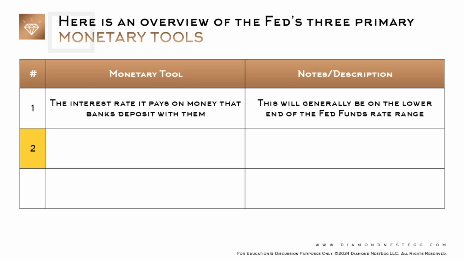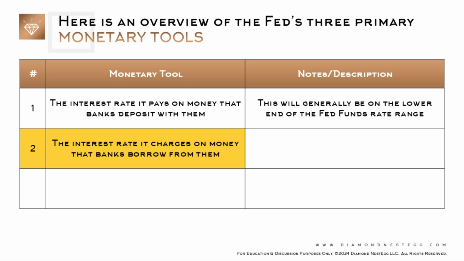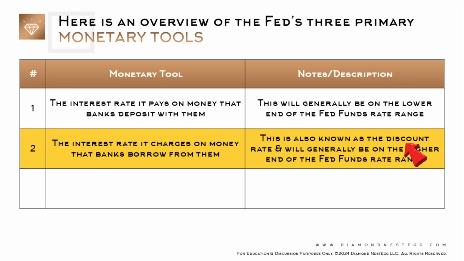Moving on to the Fed's second monetary tool, and that's the interest rate it charges on money that banks borrow from them. This is also known as the discount rate and will generally be on the higher end of the Fed funds rate range. These first 2 monetary tools, the interest rate the Fed pays on deposits